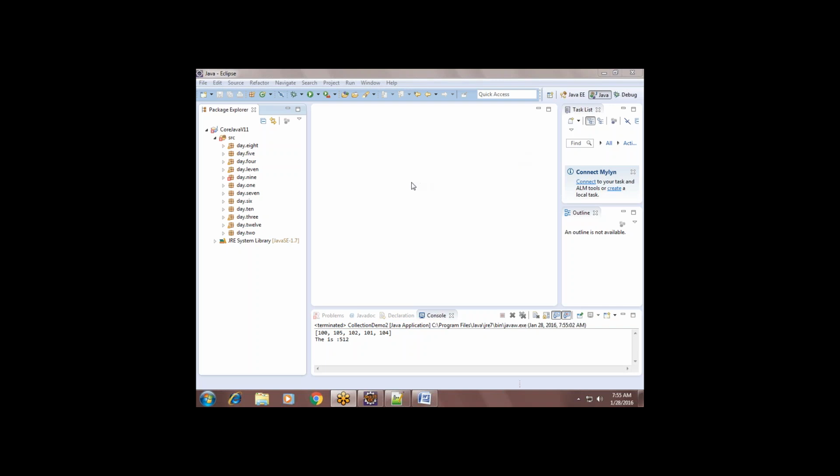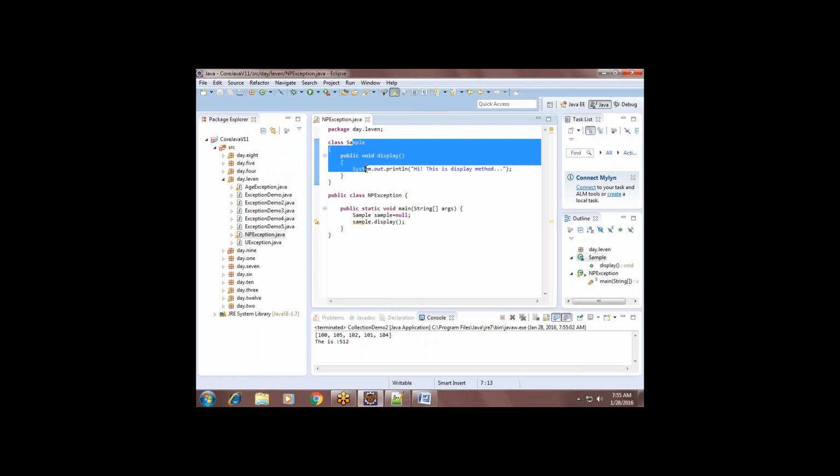Could you explain yesterday's null pointer exception? See guys, in this class I have put a method now. Generally how will you call this method? By creating an object for the Sample class, right? If you don't create an object, will this be available? Object creation means Sample s = new Sample(), right? New Sample is object creation.